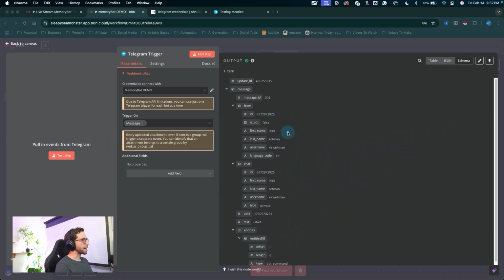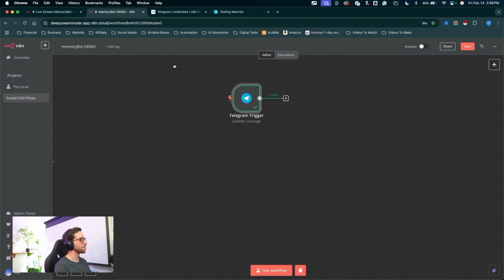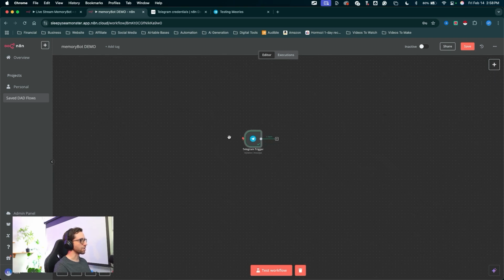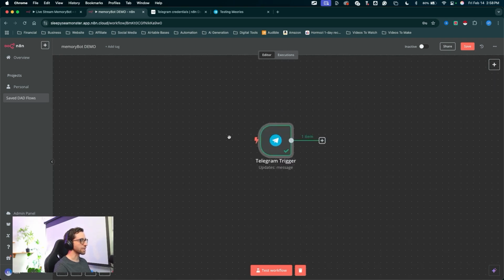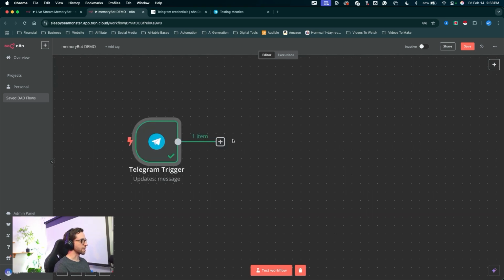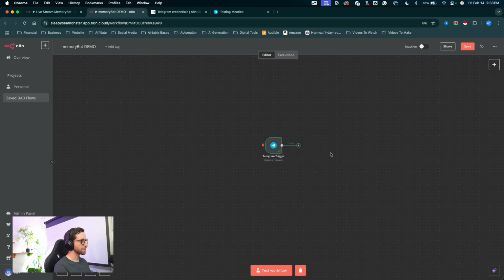Now I'm going to back out of this node. You can click anywhere in the empty space or come up here to back to canvas to click out of the node, and you can see the Telegram trigger node has turned green with that one output coming through. Now, in case you're very new to n8n, you can click and drag around your canvas by holding space on the keyboard. You can zoom in and out by holding Command or Control on the keyboard and scrolling on the mouse wheel. You can also scroll back and forth by holding Shift on the keyboard and up and down vertically by simply scrolling.